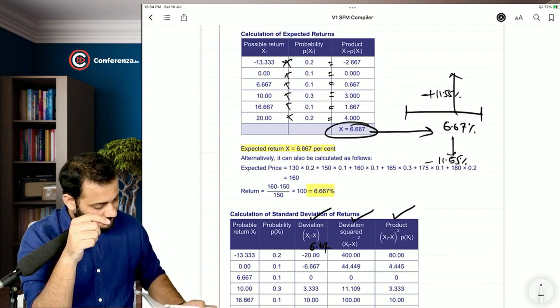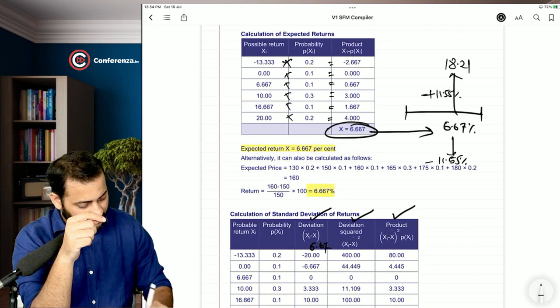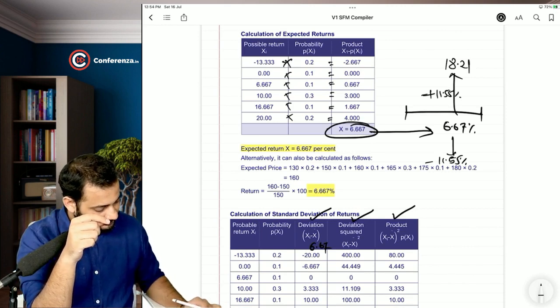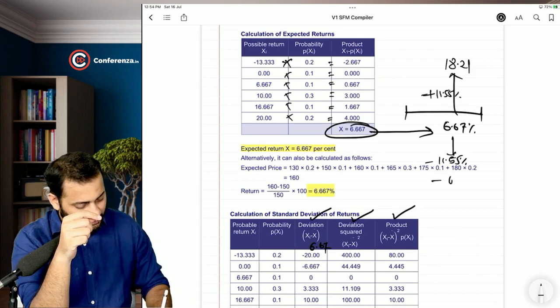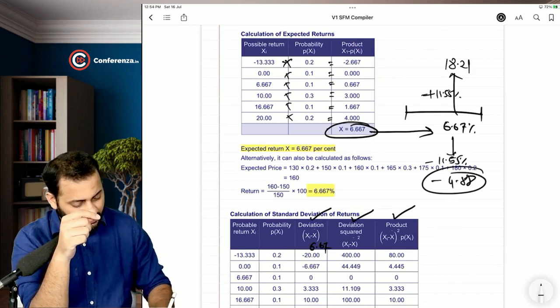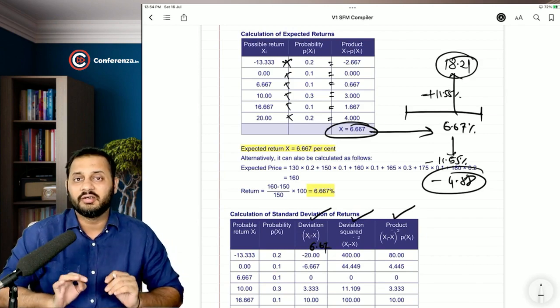So ultimately, your return can be 18.21% maximum, and it can also be minus 4.88%. Somewhere between minus 4.88 and 18.21 will be your final return.